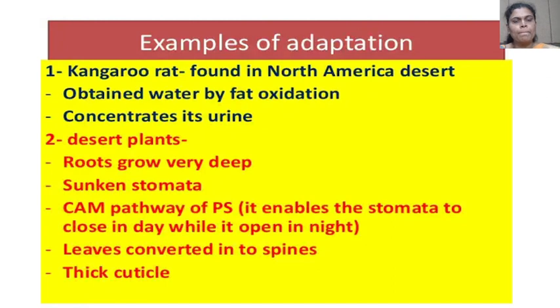First, kangaroo rat. This is a desert animal, and this organism is found in the North American desert. The characteristic features of this organism are that it obtains water by fat oxidation and it concentrates its urine. Then second example, desert plants.